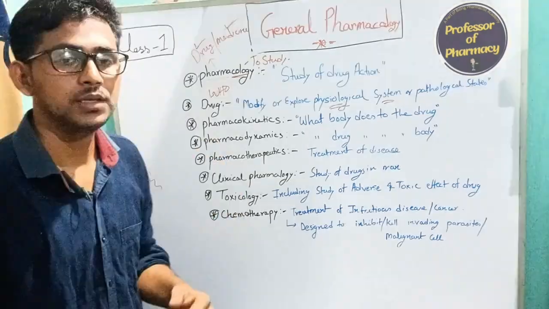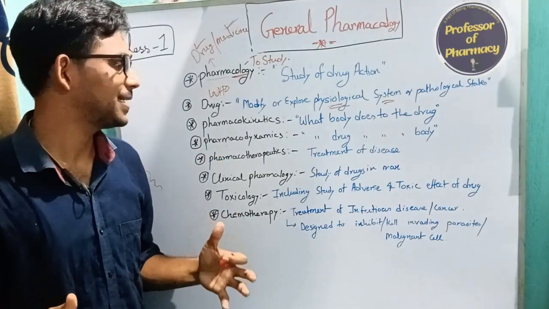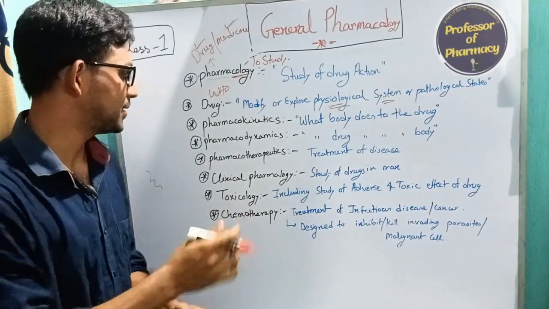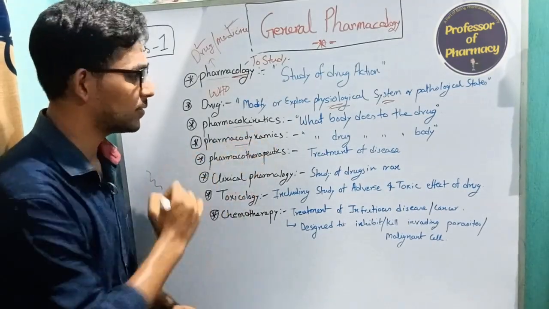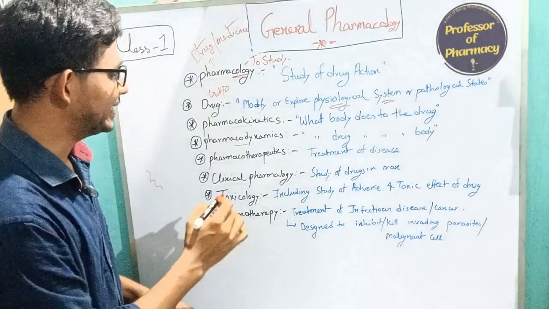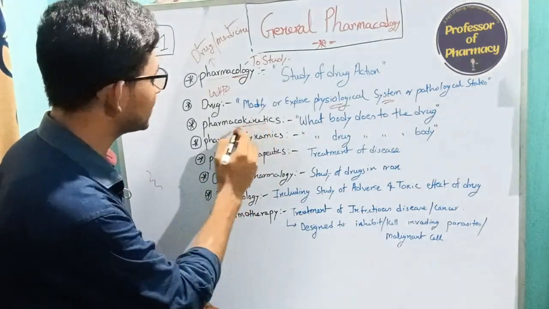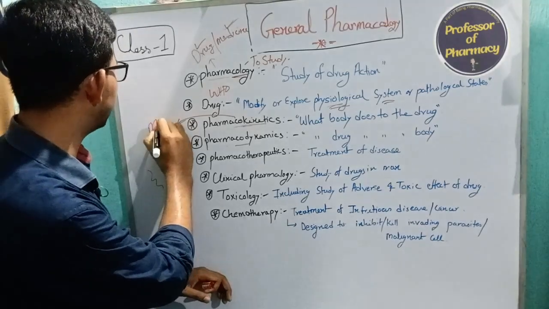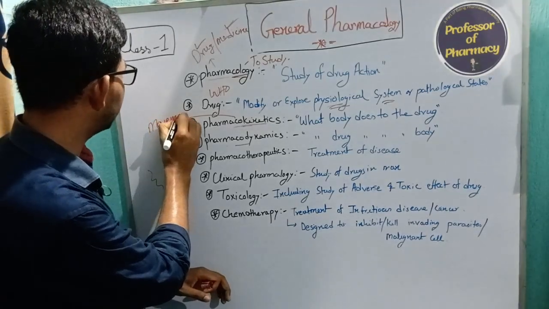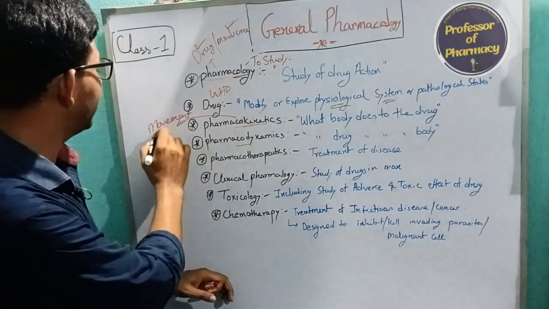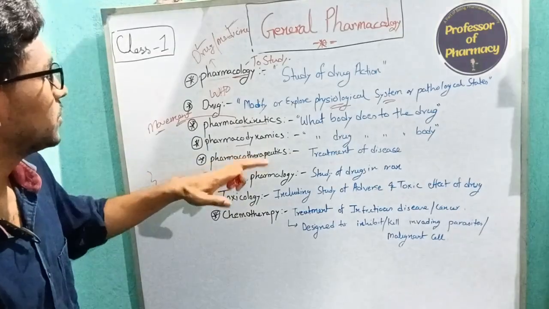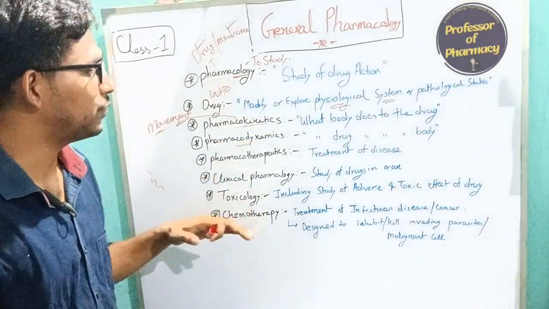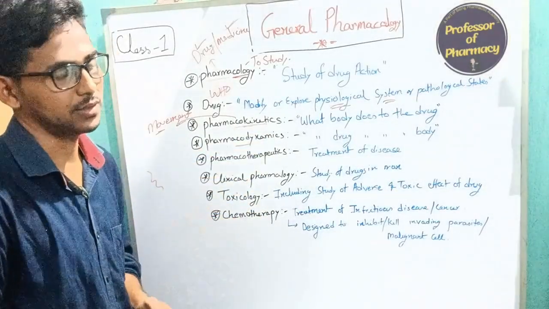Pharmacology has two different branches, pharmacokinetics and pharmacodynamics. Kinetic means movement. Pharmacokinetics refers to what the body does to the drug.